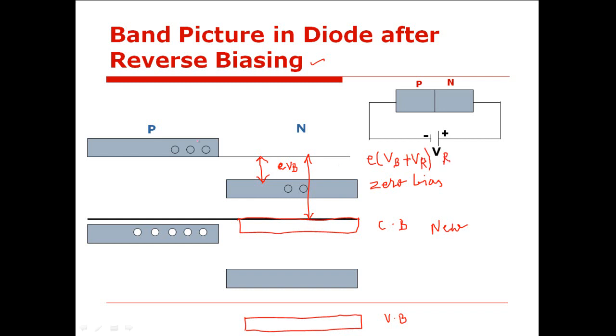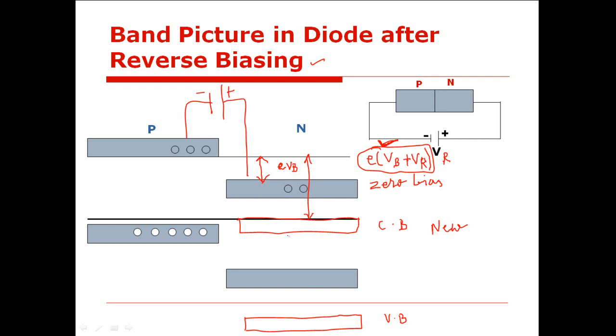So by applying the reverse potential, it is going to increase the energy gap between the conduction band of N side and conduction band of P side, by an amount which is E into VB plus VR. ये अमाउंट कितना है ये आपको याद रहना चाहिए.